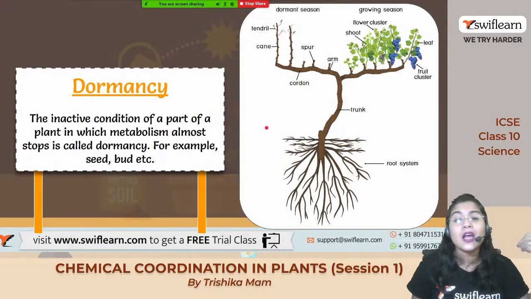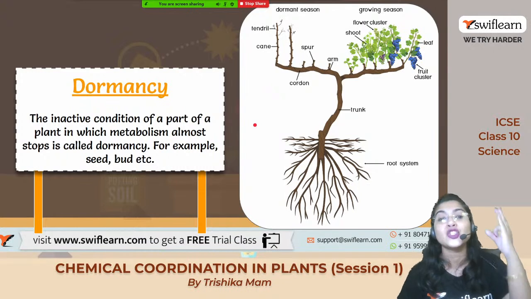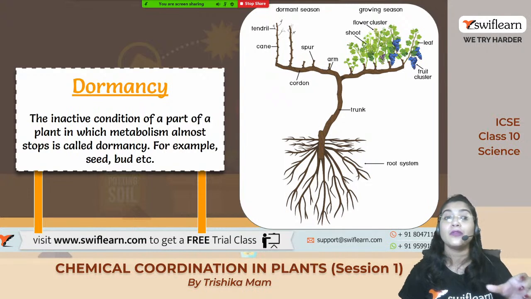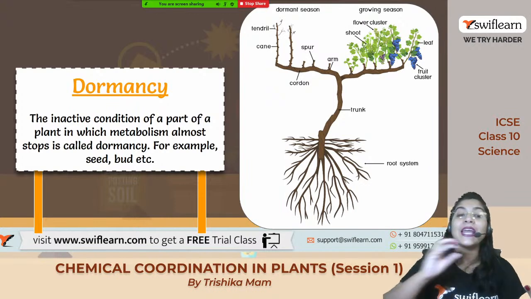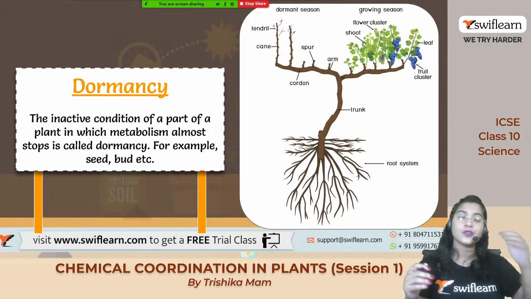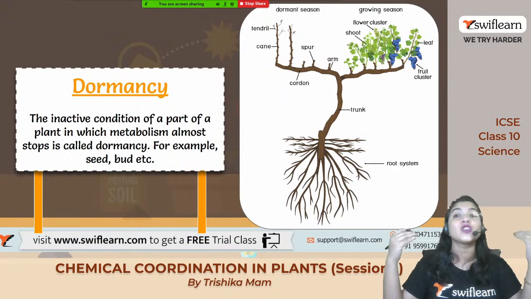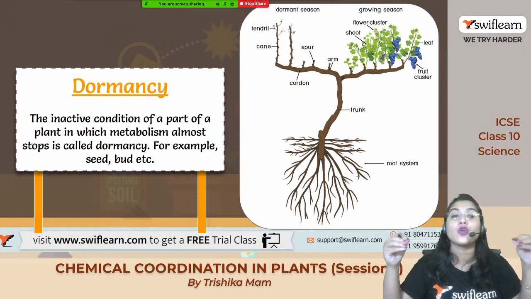Yes. So now what do you think, what comes to your mind when anything stops doing any activity? The word which comes to our mind is dormancy. Dormancy का मतलब क्या है? The inactive condition, right? Whenever any plant or animal does not do any of the activities, or the total physiological activities are stopped for a certain time, we call them dormant. Okay, and this period or condition is known as dormancy.